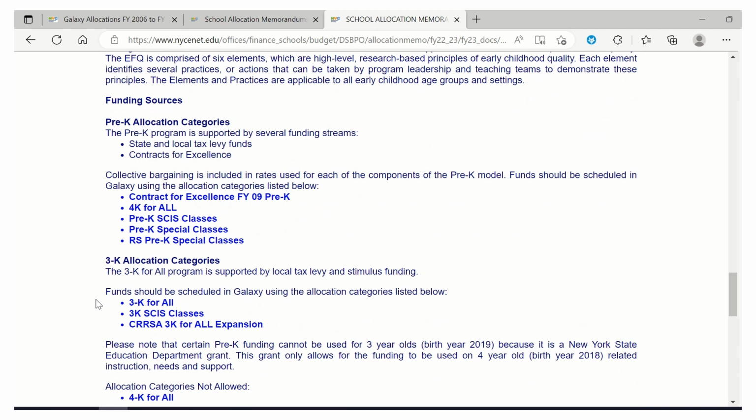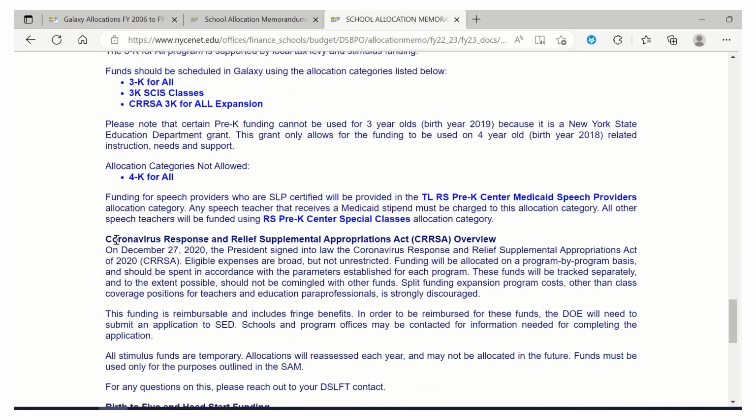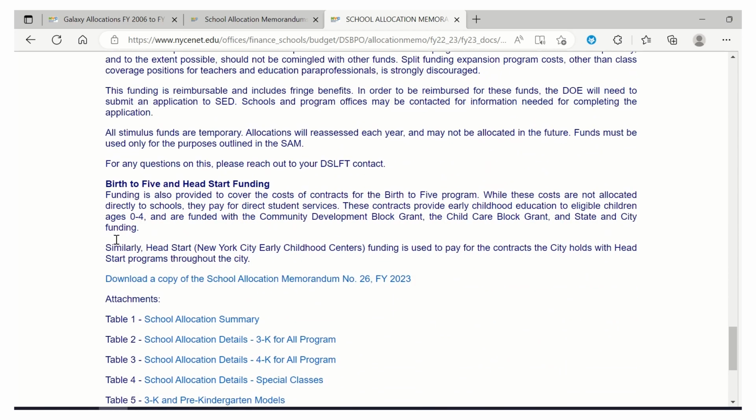What's important also in each SAM is that these bold blue font represent allocation categories that you'll see in the school's budget. And here's the one we were looking at, 4K for all. So each SAM can specify funding for one or multiple allocation categories. And you see this SAM provides funding for multiple allocation categories.